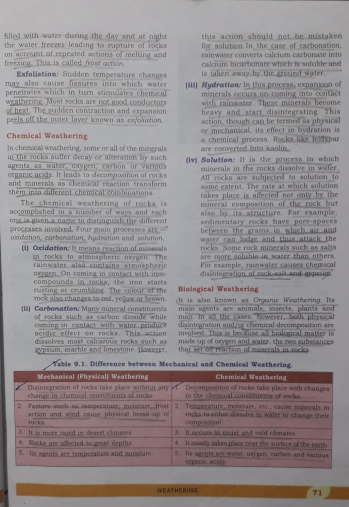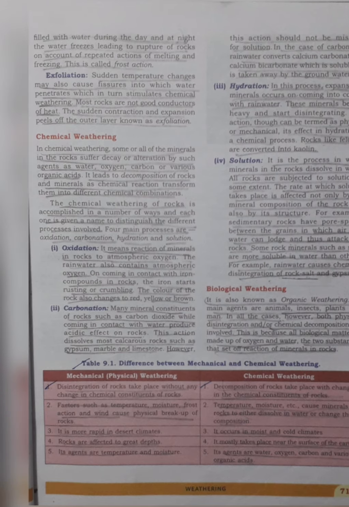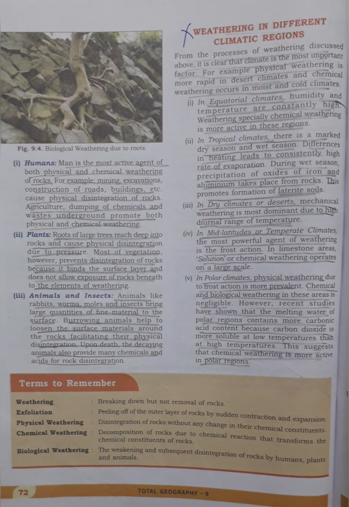Biological weathering. It is also known as organic weathering. Its main agents are animals, insects, plants, and man. In all the cases, however, both physical disintegration and chemical decomposition are involved. This is because all biological matter is made up of oxygen and water, the two substances that set off reaction of minerals in rocks.